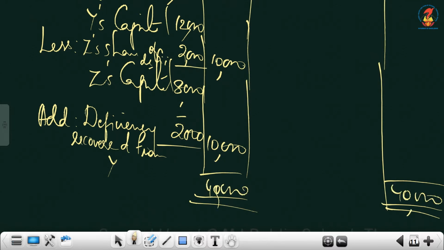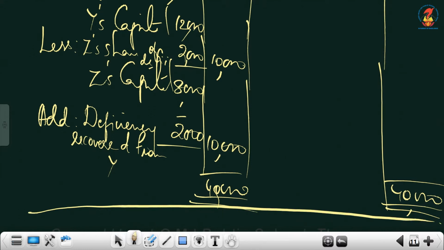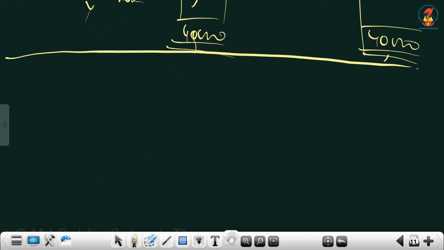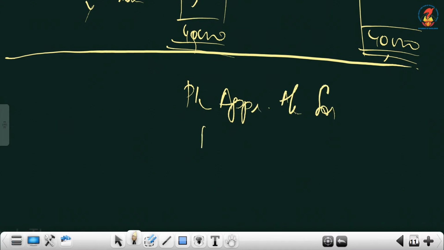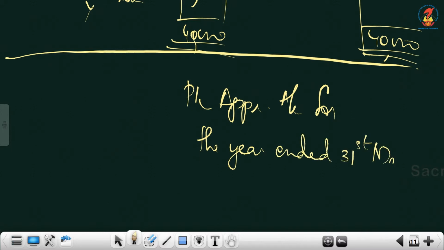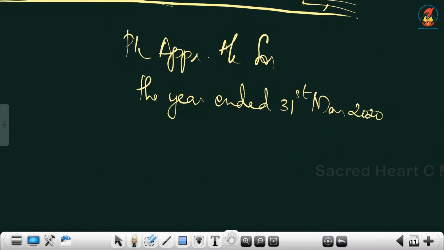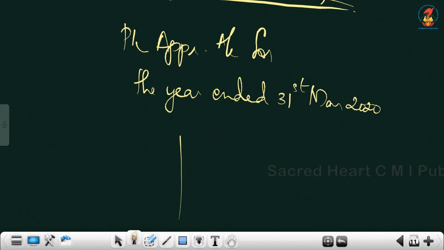So first account is over. We have to do for one more year, that is 31st March 2020. Yes, so we'll do for one more year. P&L appropriation account for the year ended 31st March 2020. Start with the net profit.